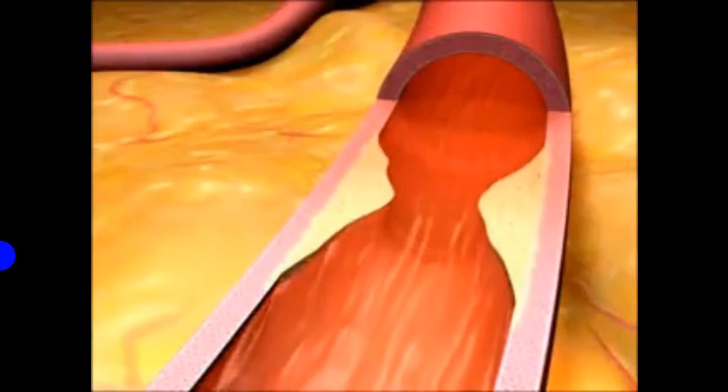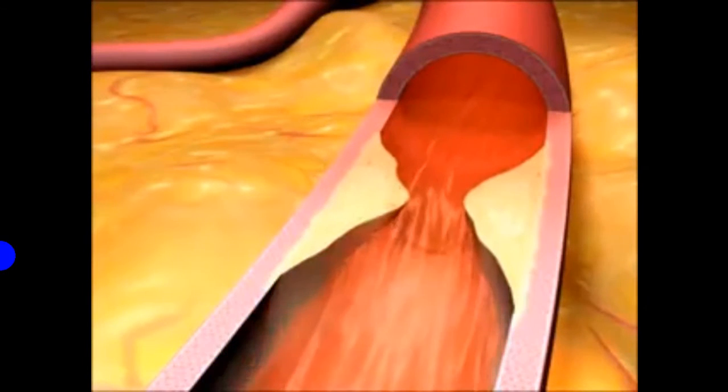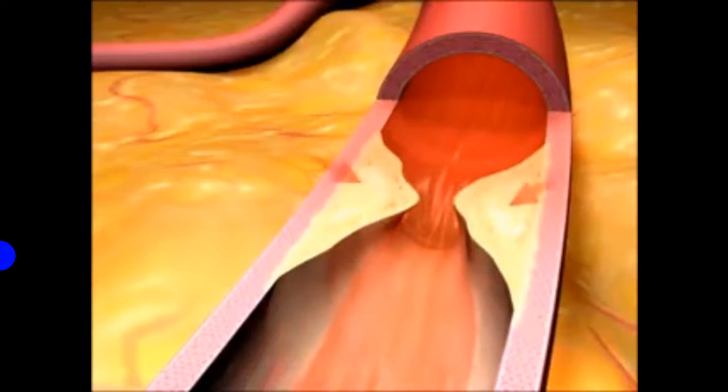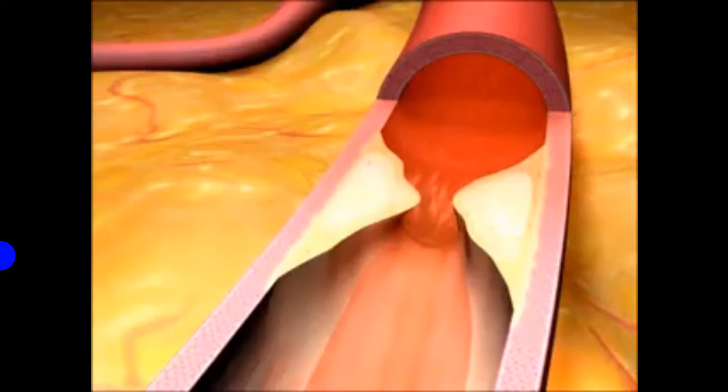Arteriosclerosis is a stiffening or hardening of the artery wall resulting from calcium deposits. Often called hardening of the arteries, this condition causes the loss of elasticity, changing blood flow and increasing blood pressure.